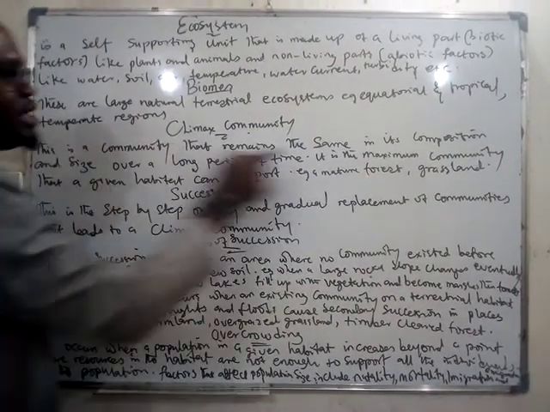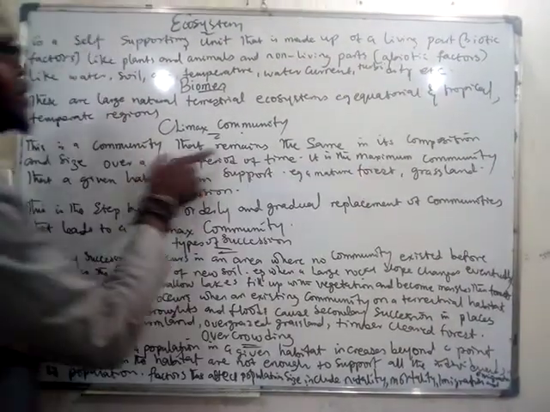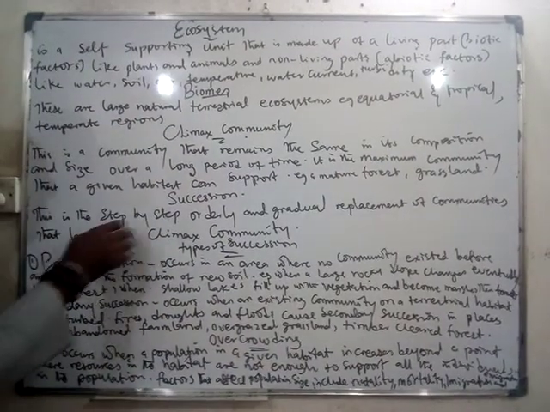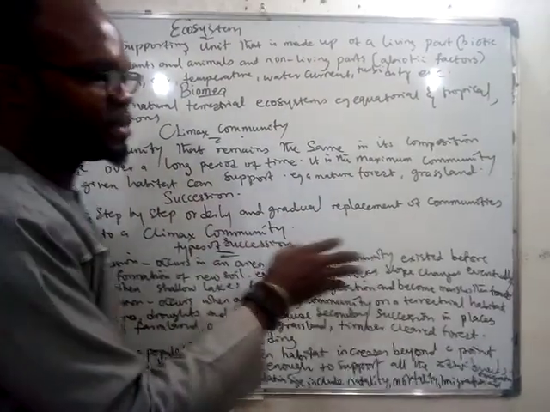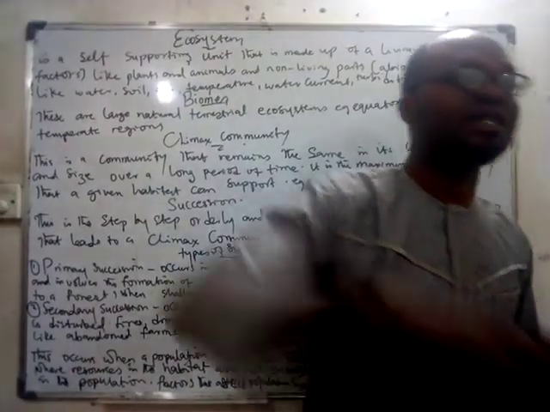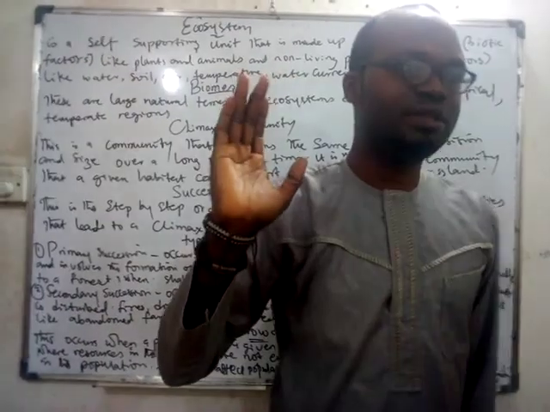So once a community has remained the same in composition and size over a long period of time, we call it what? Climax community. It is the maximum community that a given habitat can support. Examples are a mature forest or grassland. Mature forest simply means a forest that has been there for a very long time. That is a climax community.